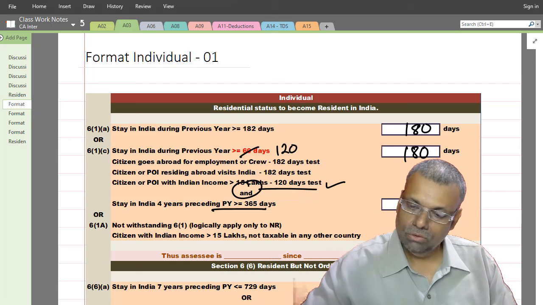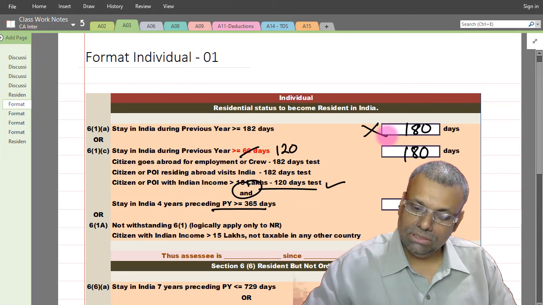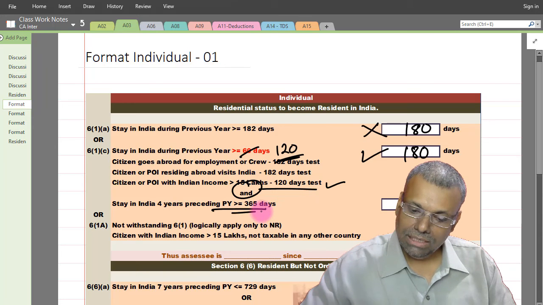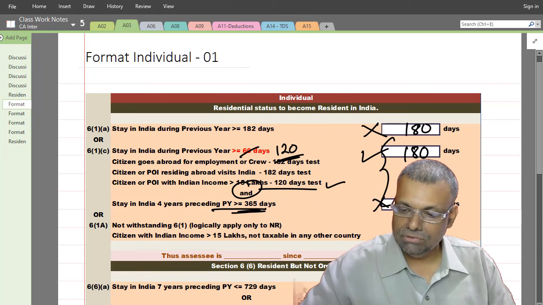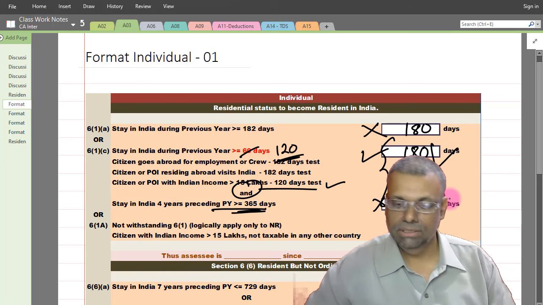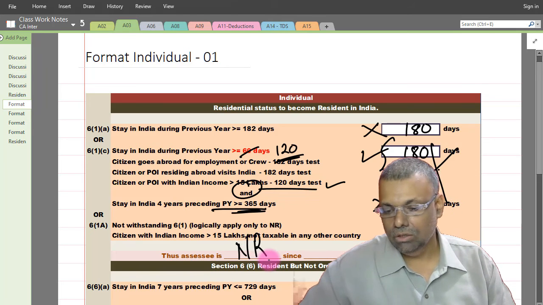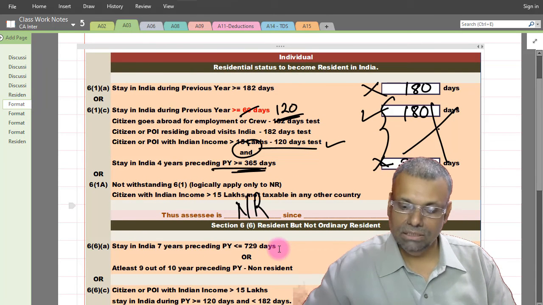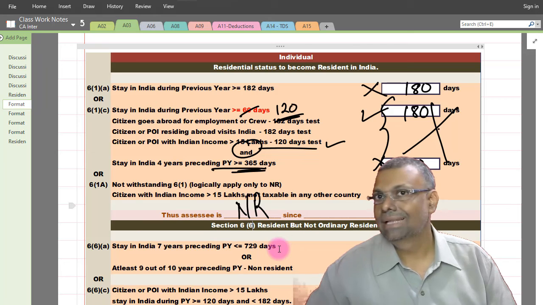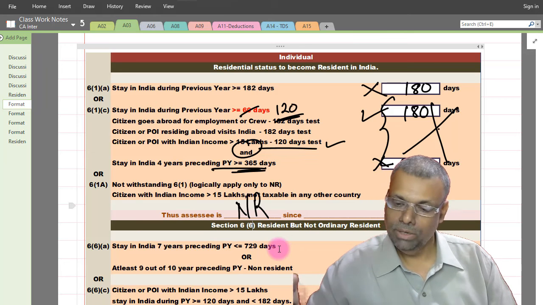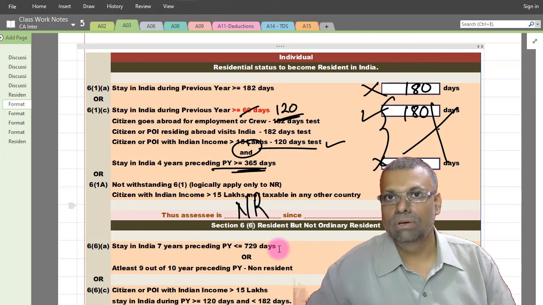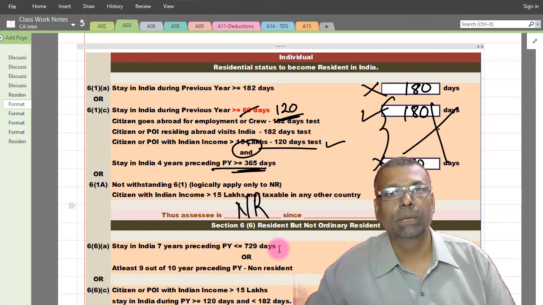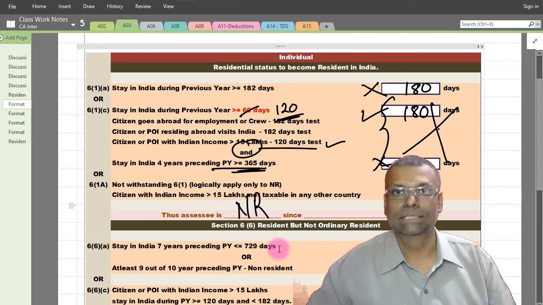Okay, so naturally 61A is not satisfied, because 120 days is substituted, the first part is satisfied, and the 365 days test is not satisfied, so overall it is not satisfied. So the assessee is a non-resident. Since the assessee is a non-resident, because the above condition is not satisfied, that's the concluded answer. Wherever there is an assessee who is a non-resident, we do not test further. There is no further test to be applied once it is a non-resident.